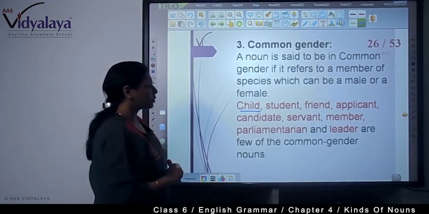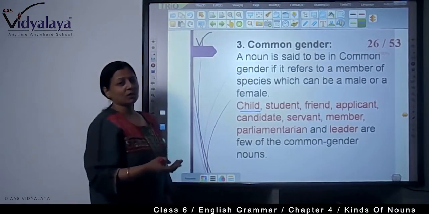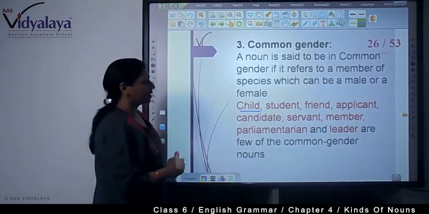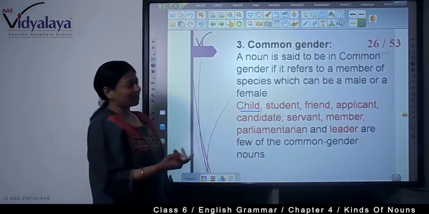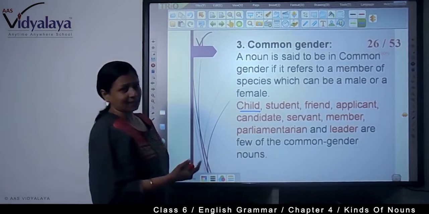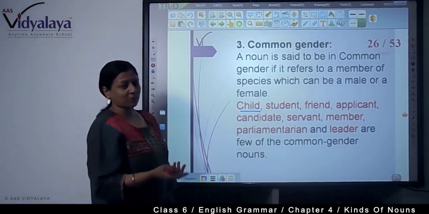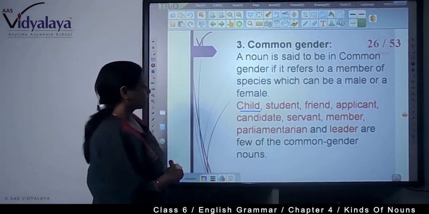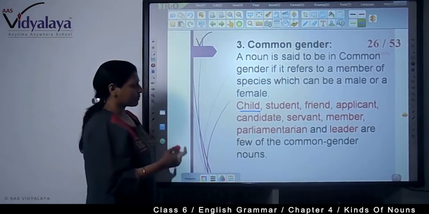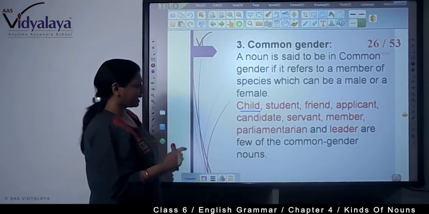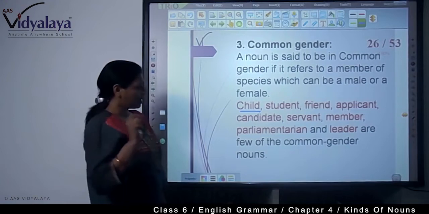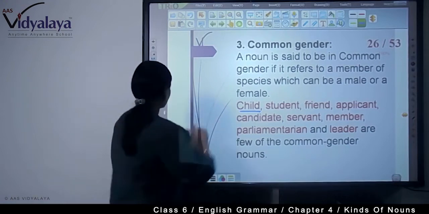Student, boy or girl, both are students. Friend, boy or girl, friend. Then applicant, boy or girl, can be men or women, can be an applicant. Candidate, servant, member, parliamentarian and leader are a few of the common gender nouns.